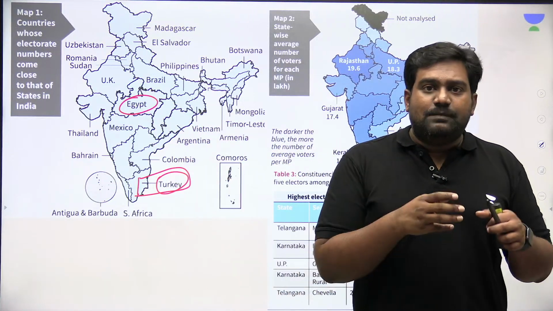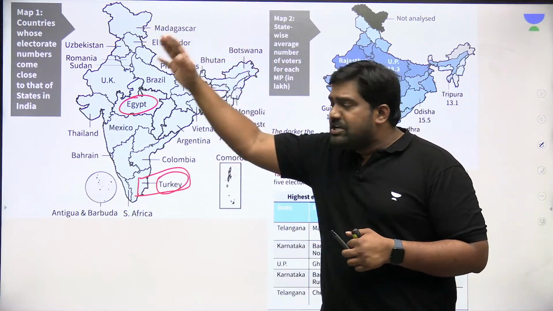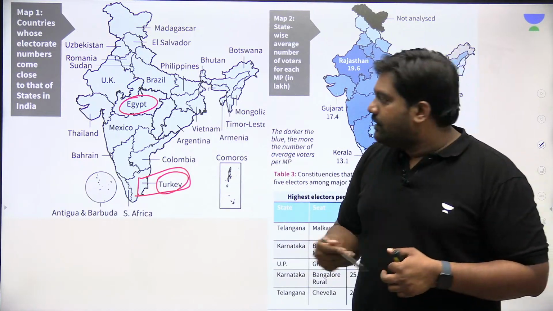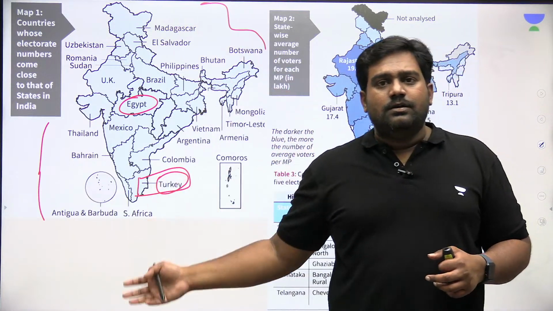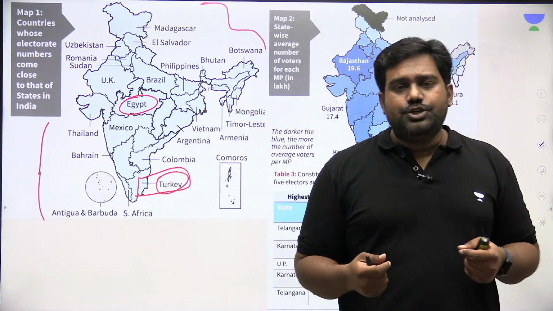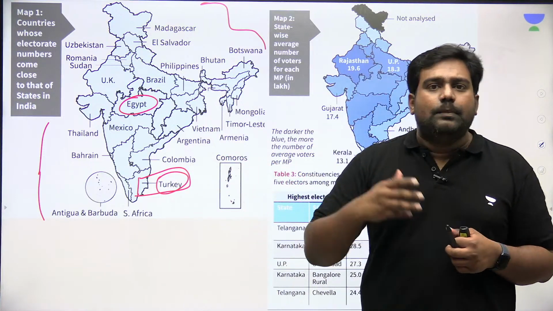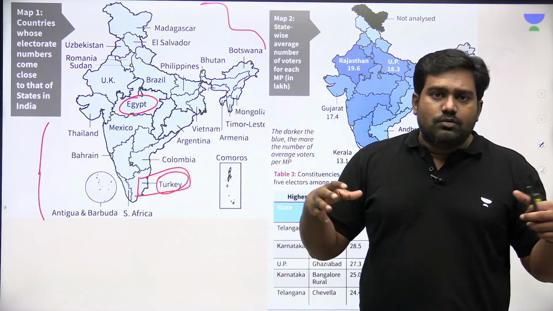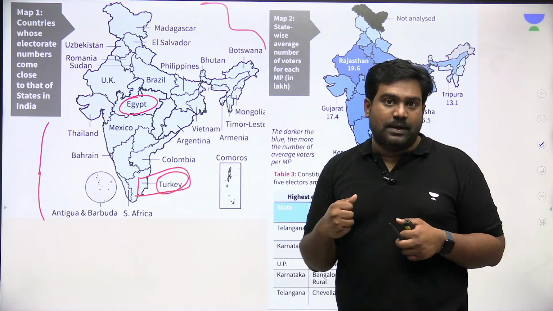Similarly, the electorate of Madhya Pradesh can be compared with the whole electorate population of Egypt. So like this, multiple countries fit into India. Each state is a country of its own. If you look at the voter distribution from Jammu and Kashmir to Andaman Nicobar to Northeast India to South India, the population is so huge, it is so varied that almost every state compares to the population of an entire country. Multiple such countries can be fit into India to make up this largest electorate in the world, which makes us the largest democracy in the world.